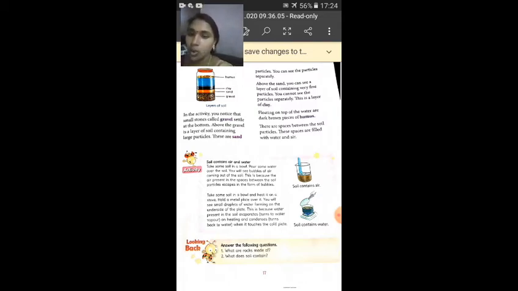Right children? What is the last layer of the bottle? It is the gravel. So it has small stones down. All the heavier particles get down and settle at the bottom of the bottle.